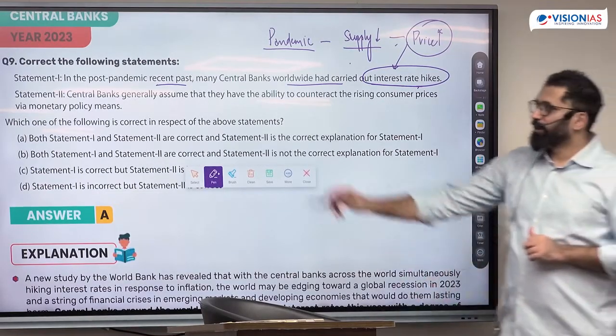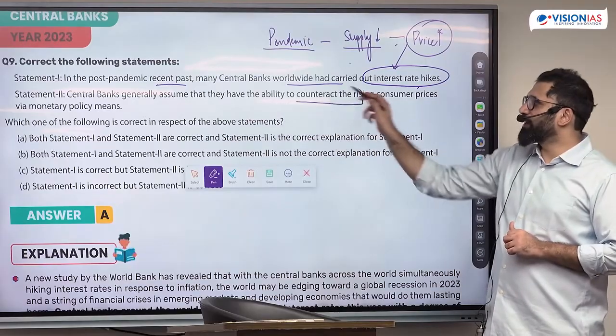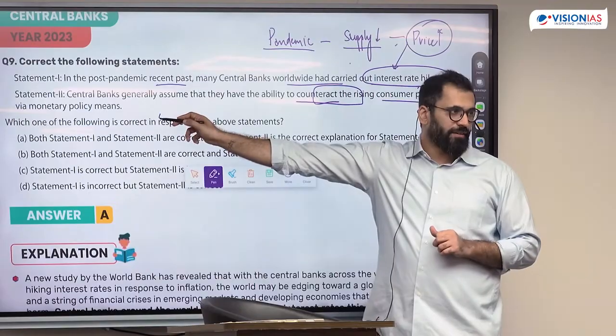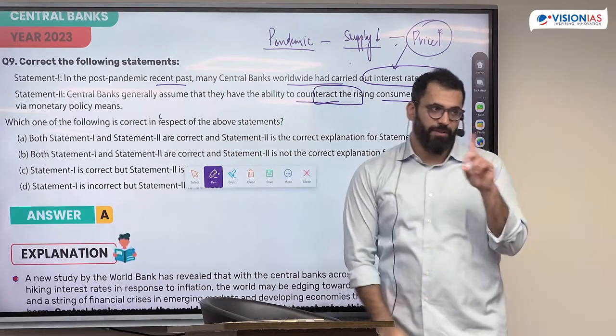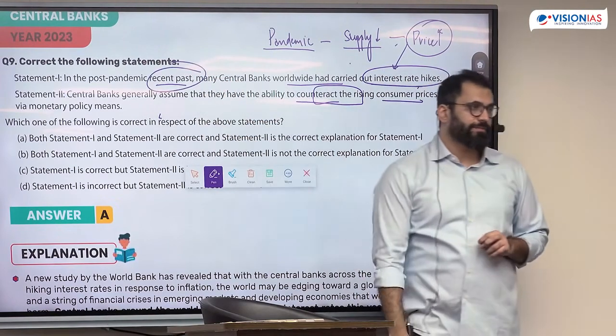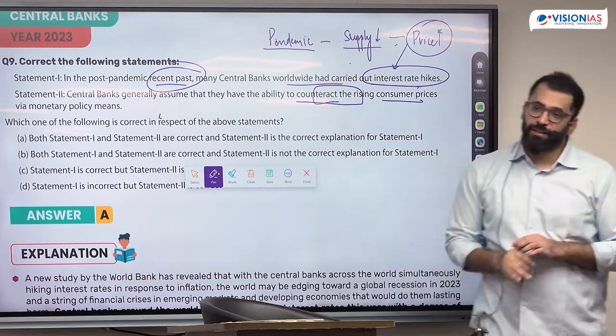Central banks generally assume they have the ability to counteract the rising consumer prices via monetary policy means. This is what the meaning is. Why had they done it? So the question was not whether the two are related. The question is, did it happen or not? It was more a statement of fact.